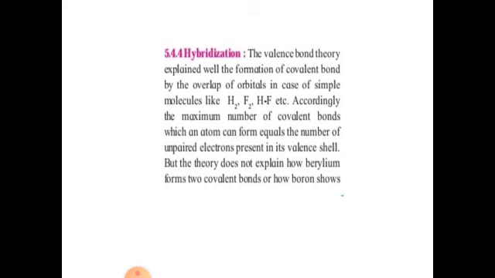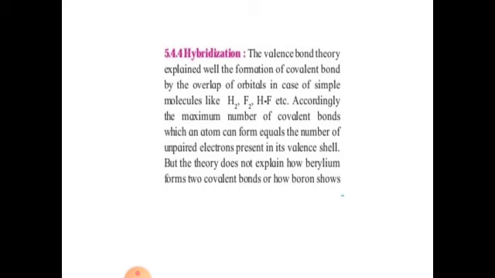See, in most compounds like hydrogen, fluorine, HF, there is a rule according to the valence bond theory that the maximum number of covalent bonds that a particular atom can form is always equal to its number of unpaired electrons. But the theory does not explain how beryllium forms two covalent bonds and how boron forms. See, beryllium and boron and carbon are some elements in which the number of covalent bonds is not equal to the number of unpaired electrons. So we will see how this happens.